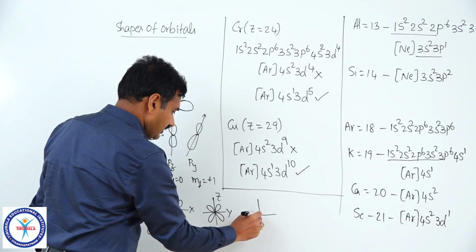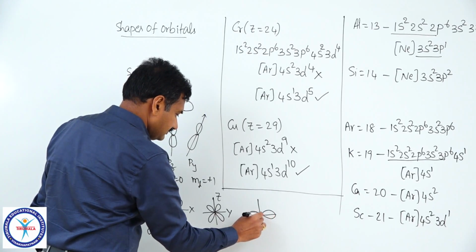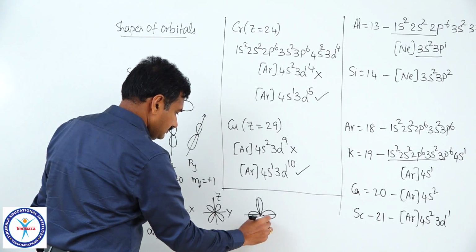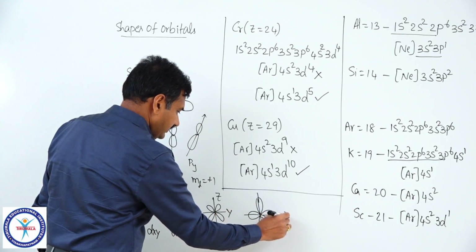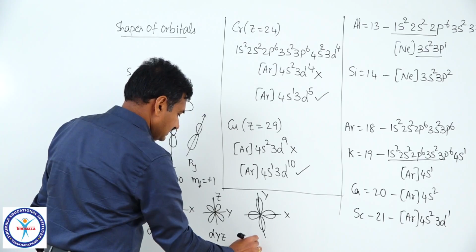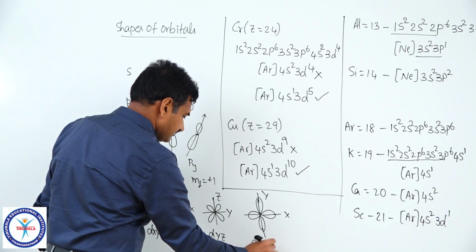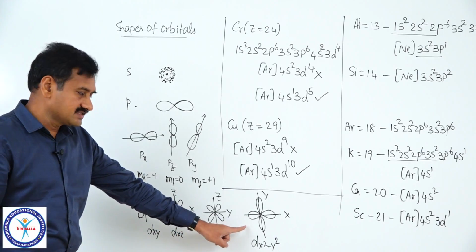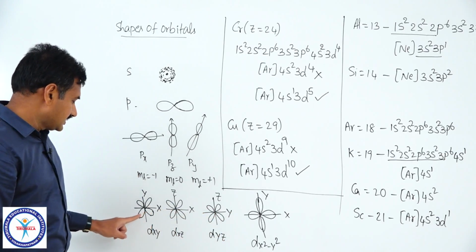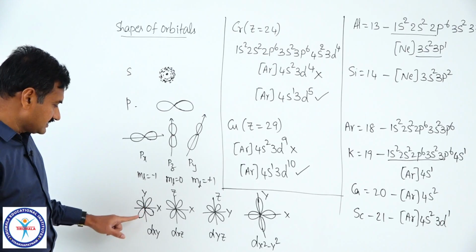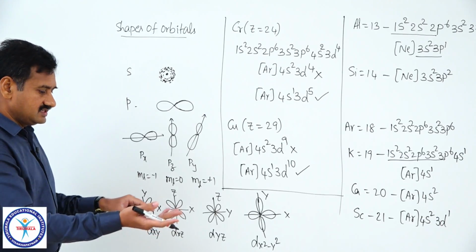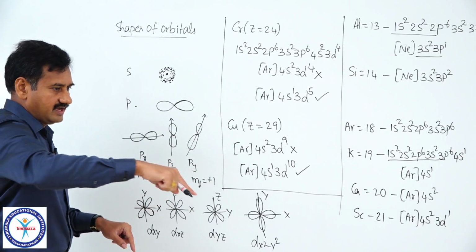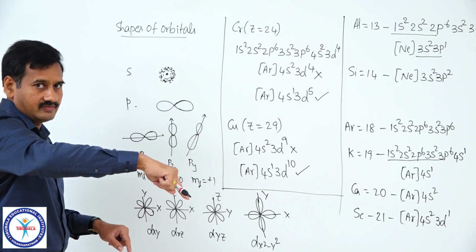The lobes may be oriented along the axis. If it is x axis, this is y axis, it is dx square minus y square orbital. The difference between dxy and dx square minus y square: in dxy, lobes are oriented in between x and y axis. If this is x axis, this is y axis, lobes are oriented in between the axis this way.